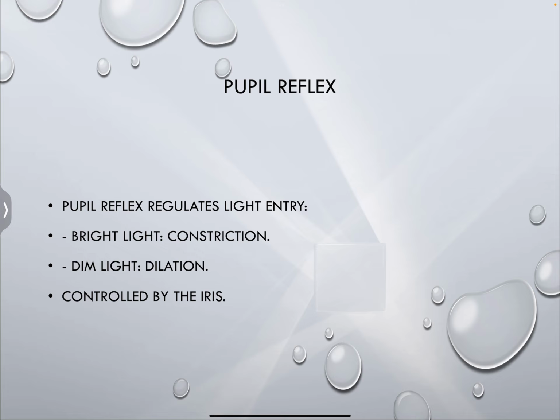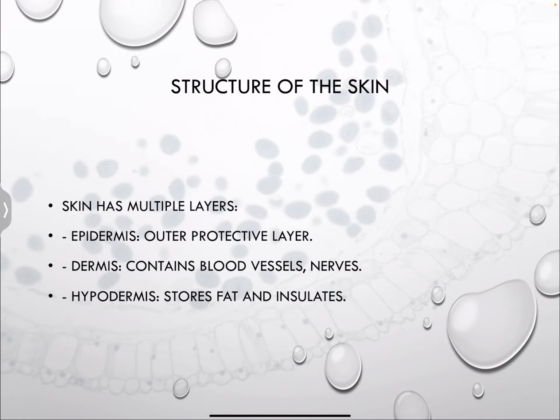So if we enter a bright room, you're going to see that your iris muscles are going to contract, causing a constriction. While if I enter a dark room, my eyes will dilate. That is also because of the iris muscles. They're going to relax and expand, allowing this dilation to be able to view our surroundings more because there is not enough light. That is what pupil reflex is.